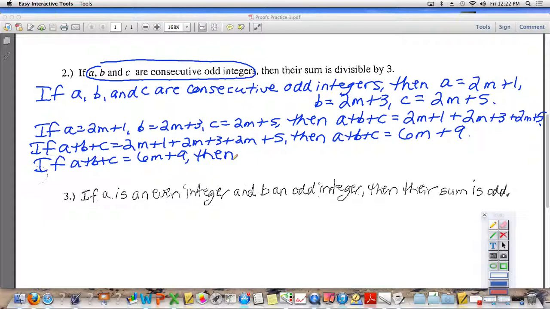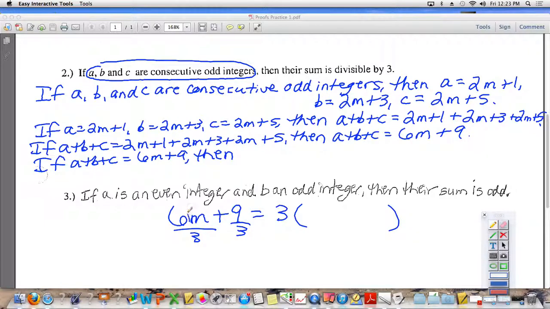So 6m plus 9, we need that to be 3 times something. It's not 6 plus 9, it's 6m plus 9. So I need to divide a 3 out of each one of these.